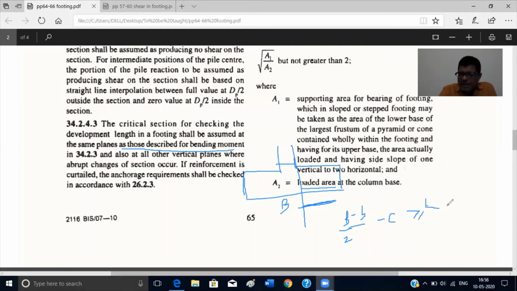So you have a sufficient length for development. So check this. This is the check for development length. It is a simple check you want to do. So the critical section for development length is the same as the critical section for bending moment. Remember this.